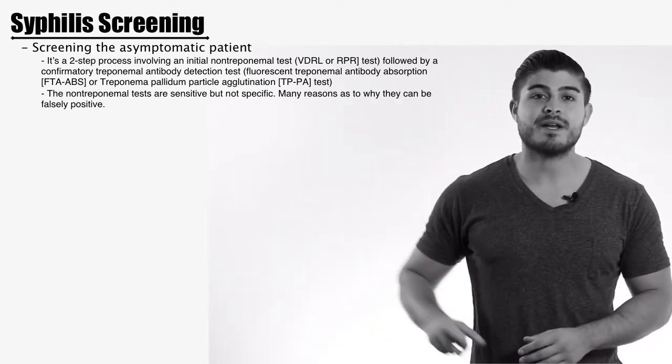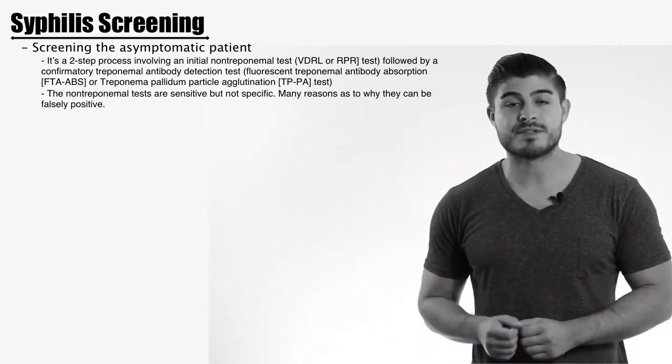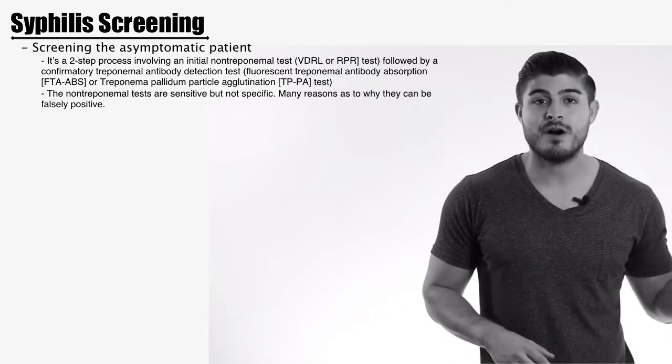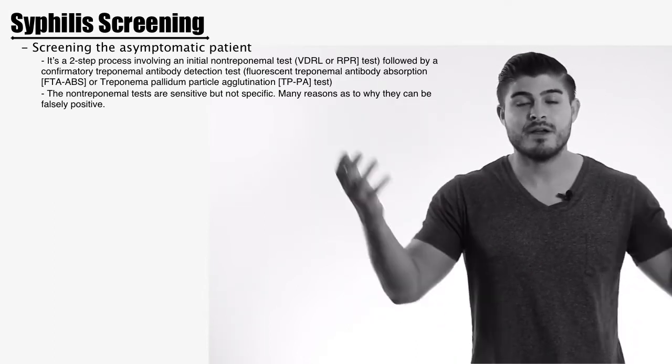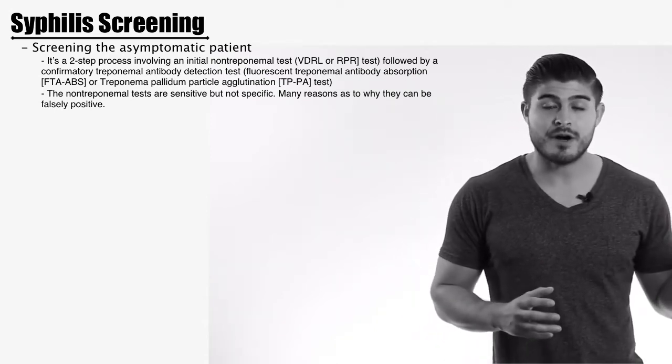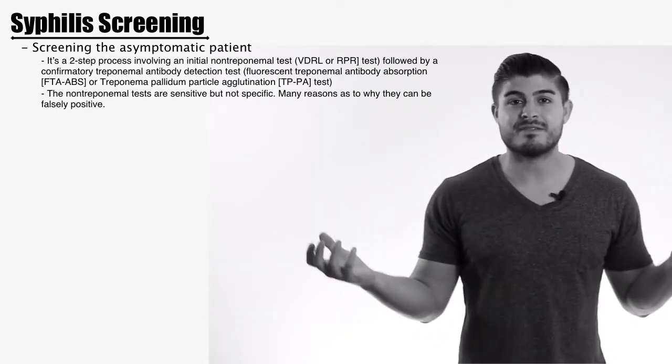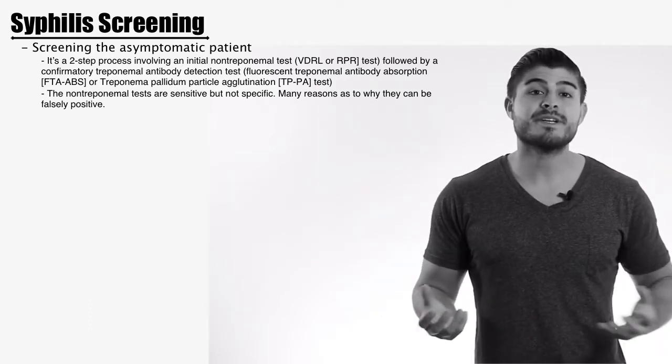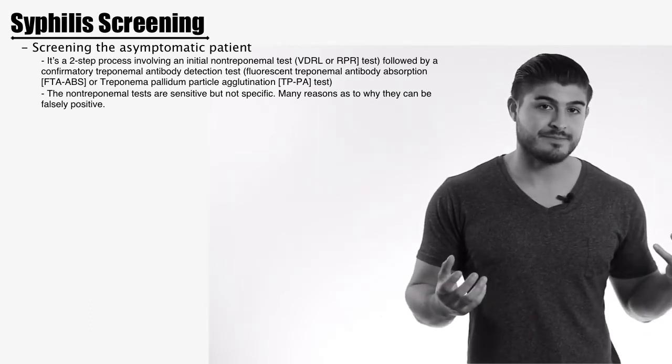So these are 2 antibody tests that will confirm the diagnosis of syphilis. So if we have a positive RPR and a positive antibody, now we have a diagnosis of syphilis. If we have a positive RPR and a negative antibody test, then this simply means we have a false positive of the RPR.